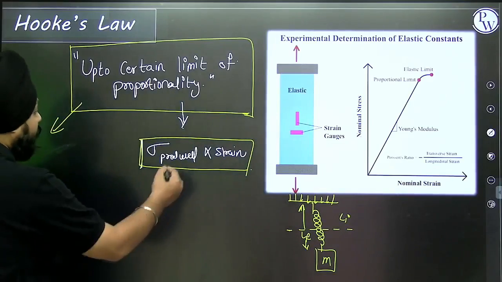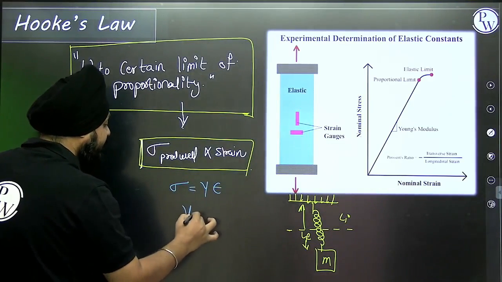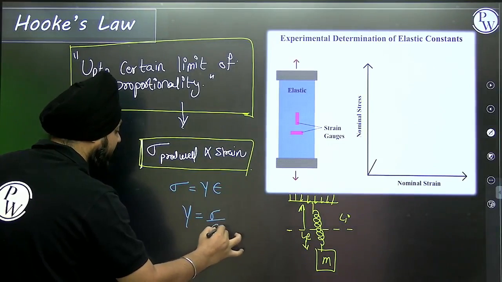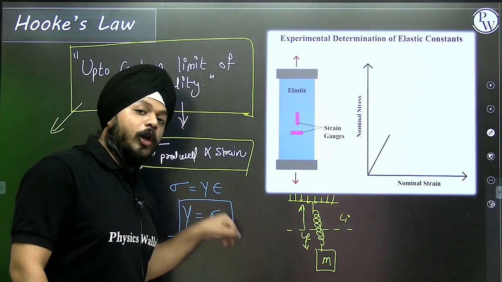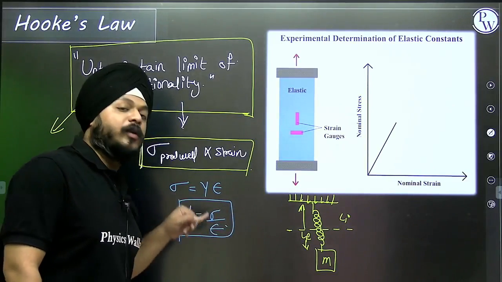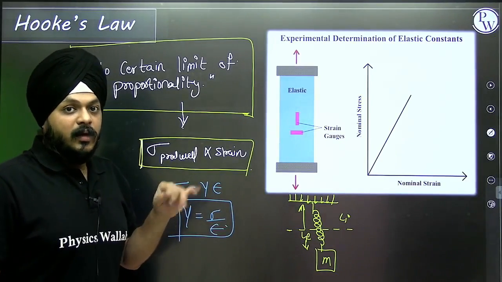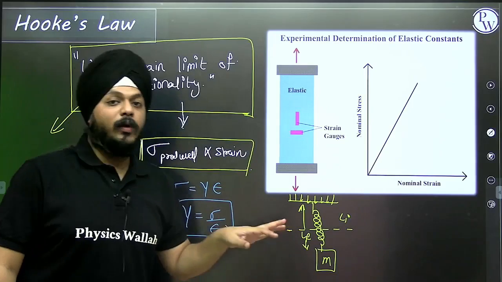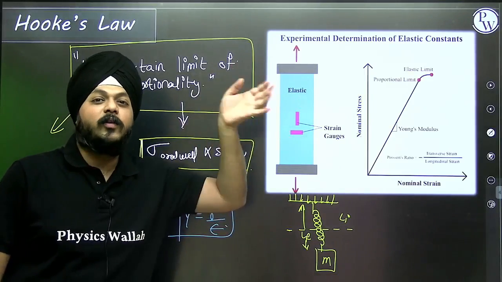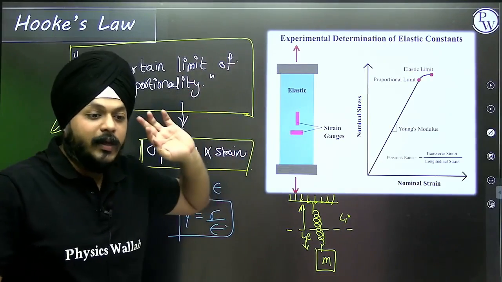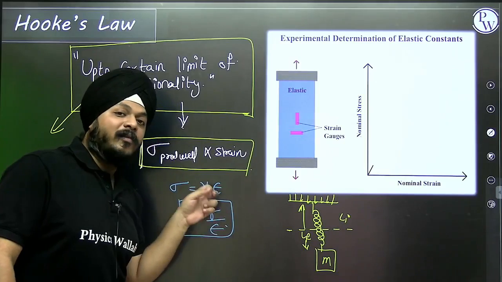Removing this proportionality sign, we get Young's modulus, and this Young's modulus is the ratio of stress to strain. If it is the volumetric stress produced with respect to the volumetric strain, then we have the bulk modulus. In bulk modulus, we also have two classifications, bulk modulus for the adiabatic process and for the isothermal process. That we are going to see in thermodynamics. So what kind of stress is produced?